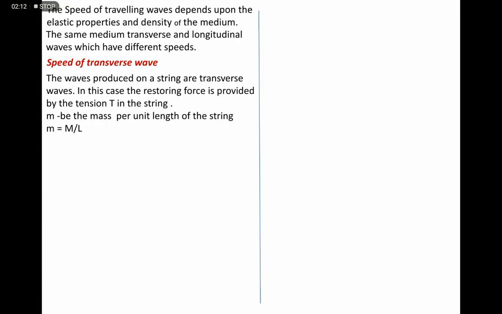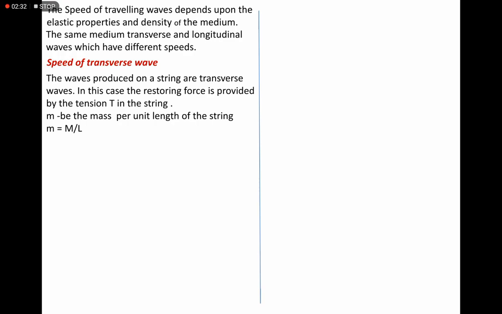And here, in case of the waves on a string, the restoring force is provided by the tension of the string. Let m be the mass per unit length of the string.